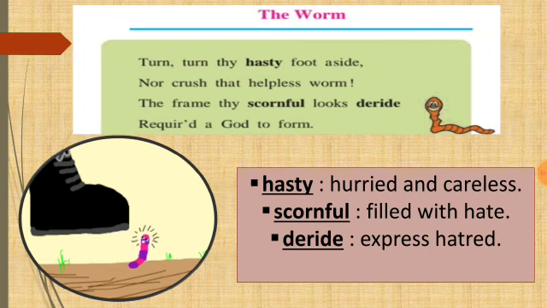Now we will move on to the poem stanza wise explanation and its reading. The Worm. Turn, turn thy hasty food aside, nor crush that helpless worm. The frame thy scornful looks deride, required a god to form.